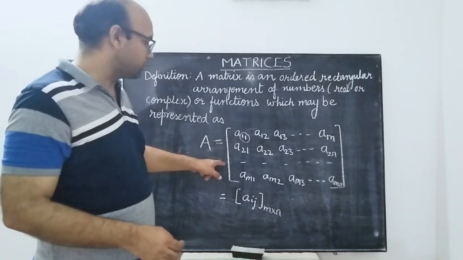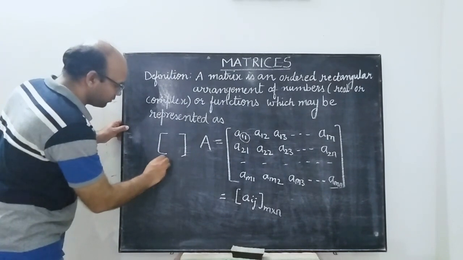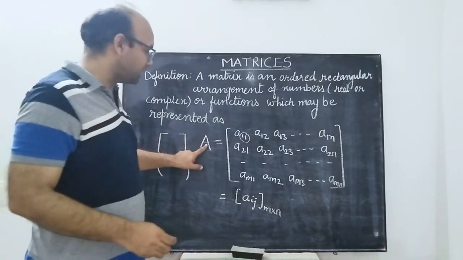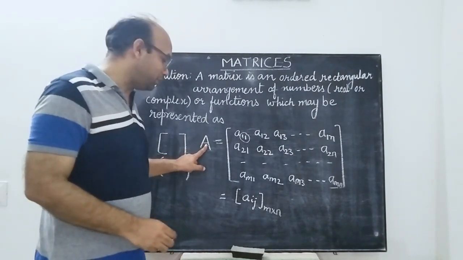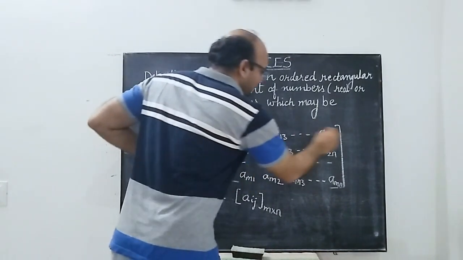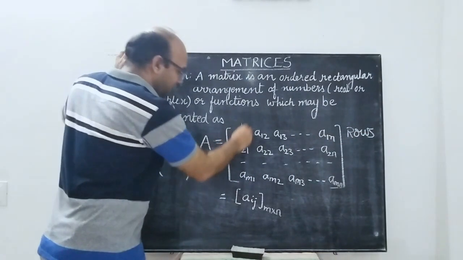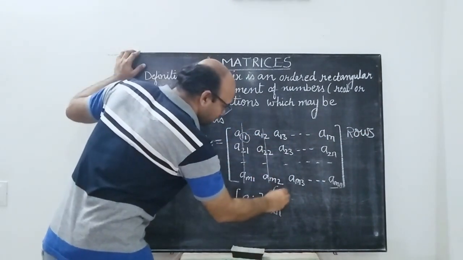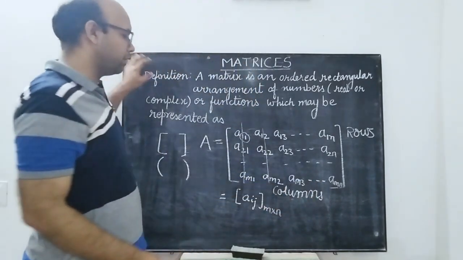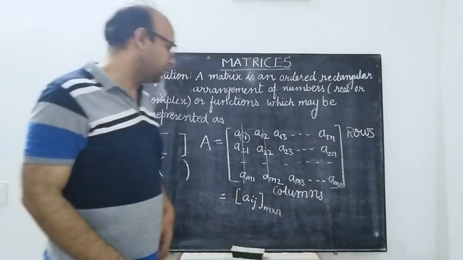We enclose the arrangement within square brackets, or you may use curly brackets. The other thing is that matrices are denoted with the help of capital letters. The horizontal lines are known as the rows. The vertical lines are known as the columns.